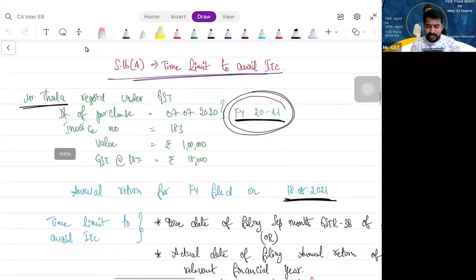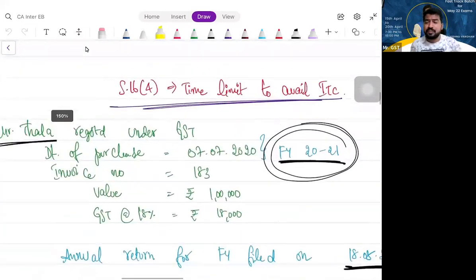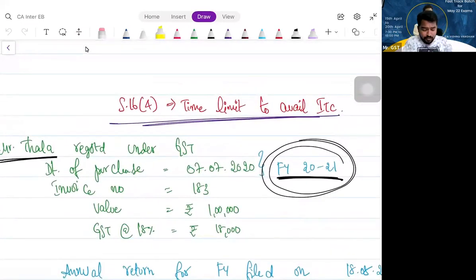Next, the last subsection of Section 16, subsection 4, time limit to avail ITC. Very, very important. What is the time limit to avail ITC? See now, please understand.